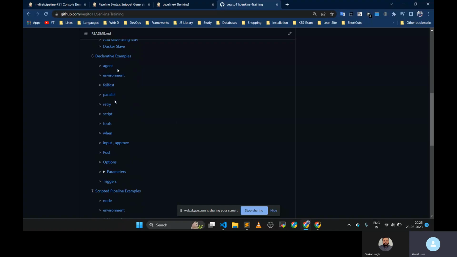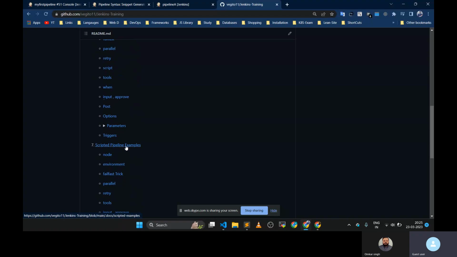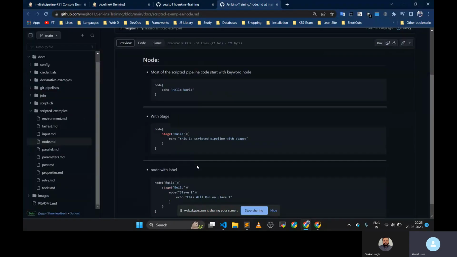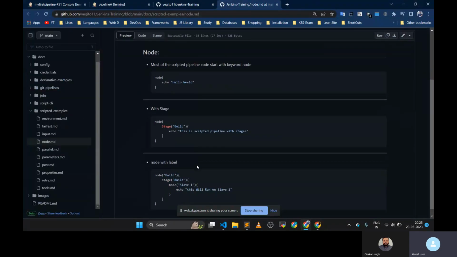Do you have any doubt in these declarative pipelines? As of now, no. Okay, now let's move toward the scripted one. We already saw what the scripted one is. There is a particular syntax with the scripted. In the pipeline we have various blocks, but scripted is totally Groovy script. Its only requirement is this node block.